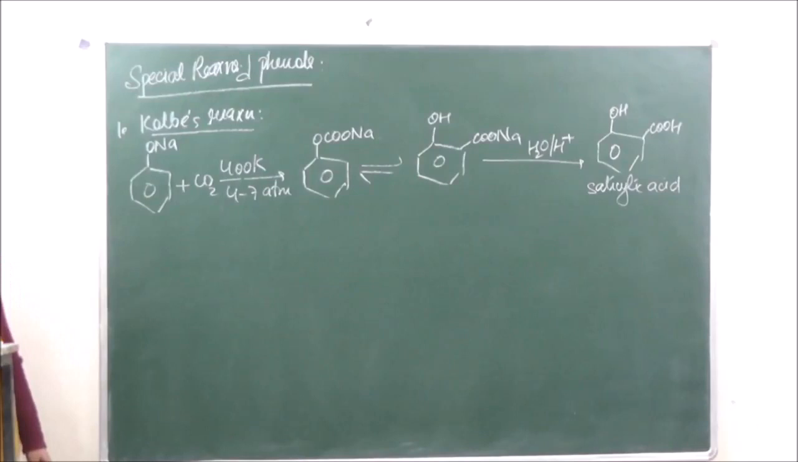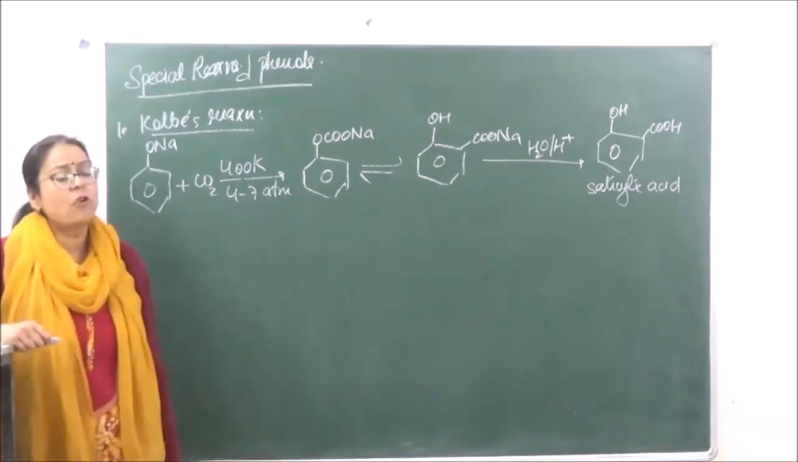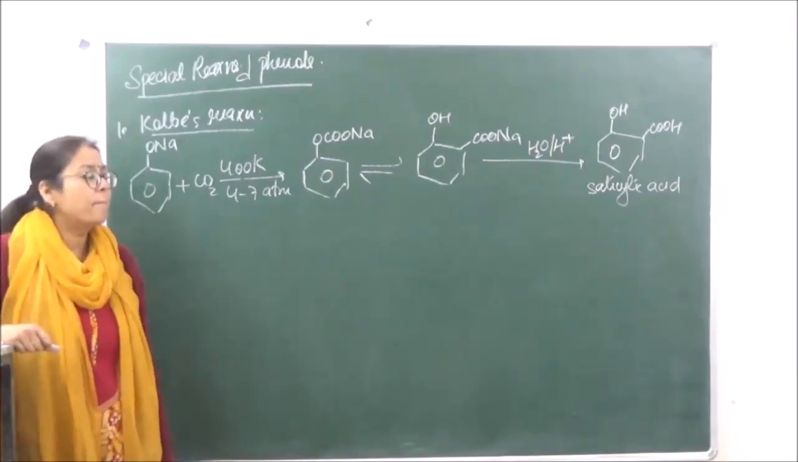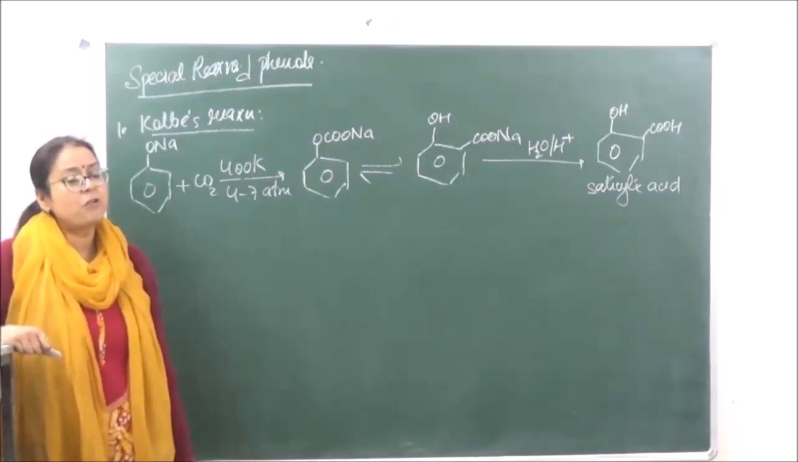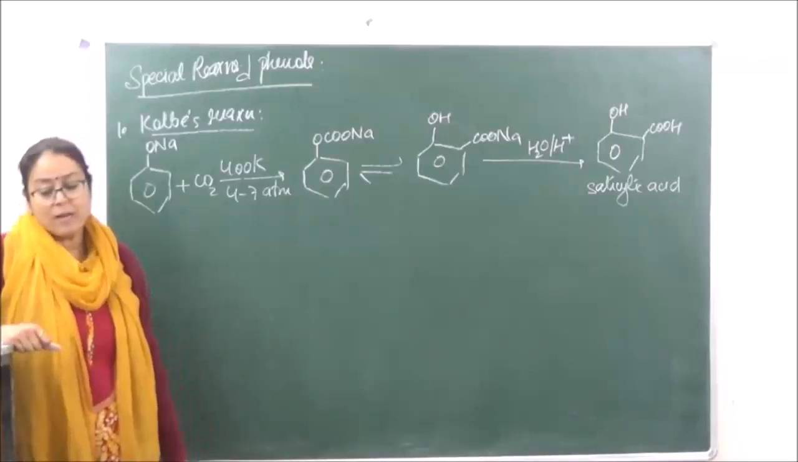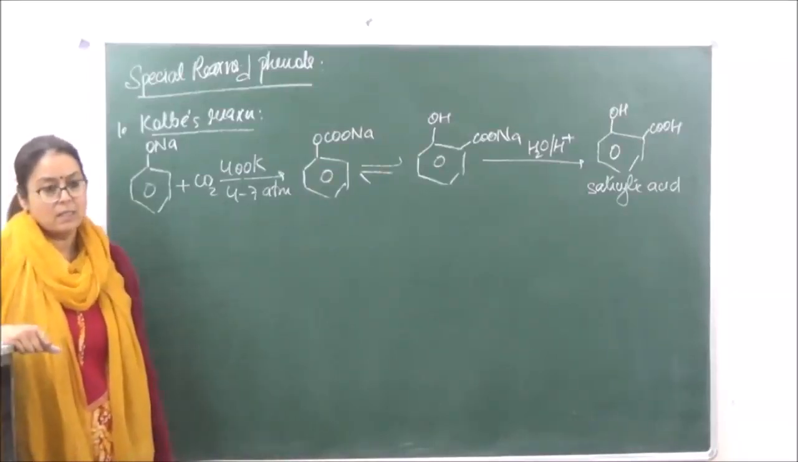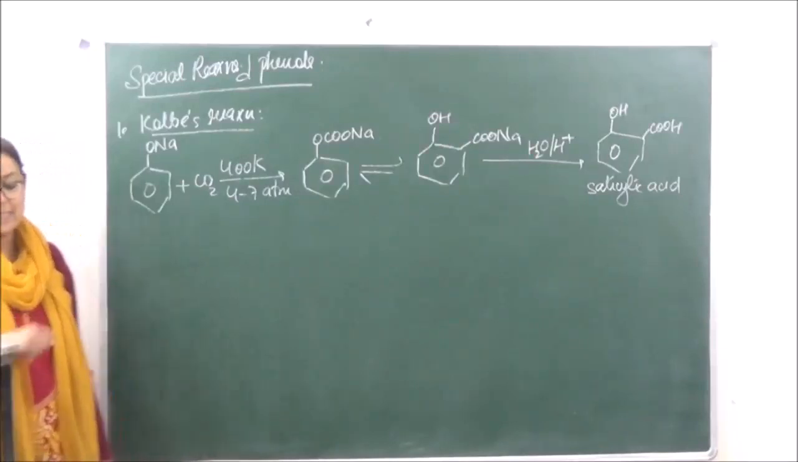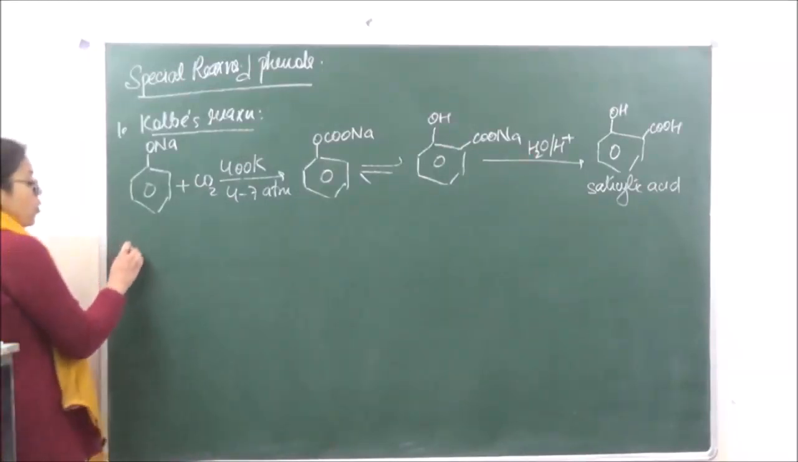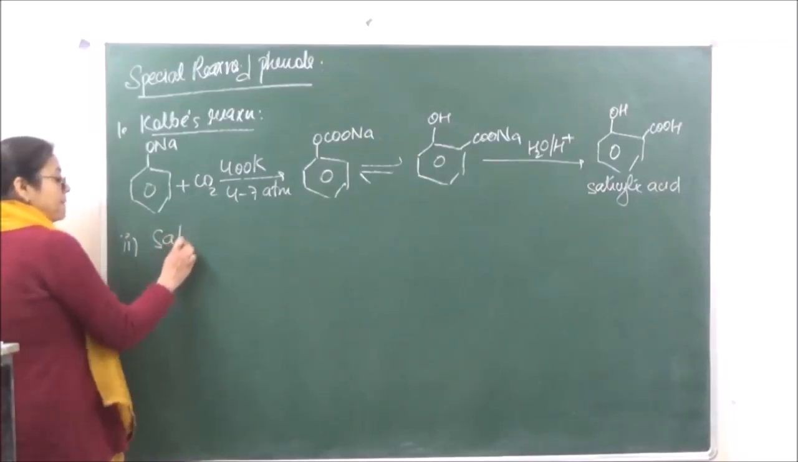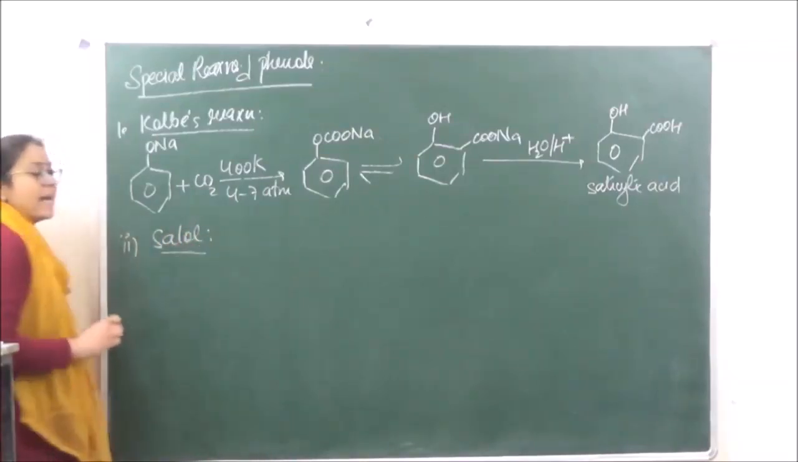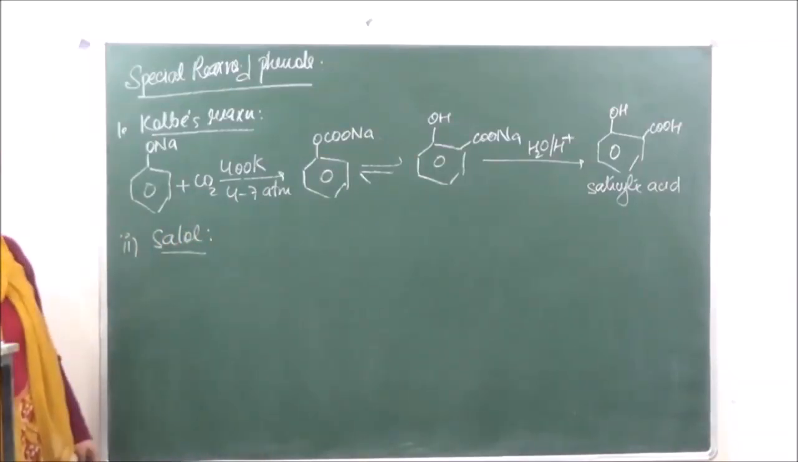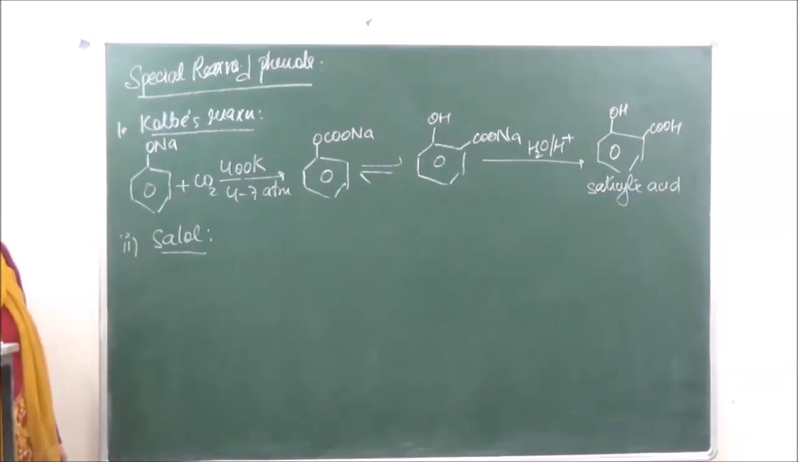Okay, now this salicylic acid which is formed is going to be a starting material for many other important compounds which are generally manufactured from salicylic acid. One which we had already done is aspirin. That was also prepared by the acetylation of salicylic acid. The second one which we are going to do over here is Salol. Salol is used as an antiseptic in Savolons.